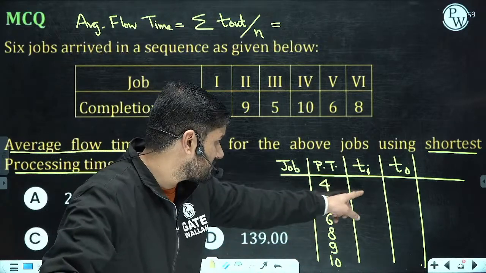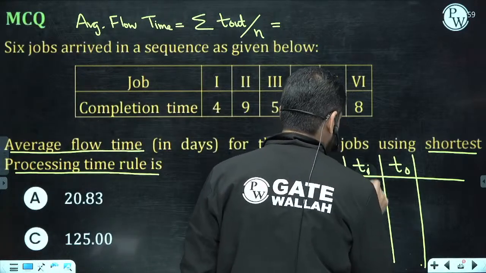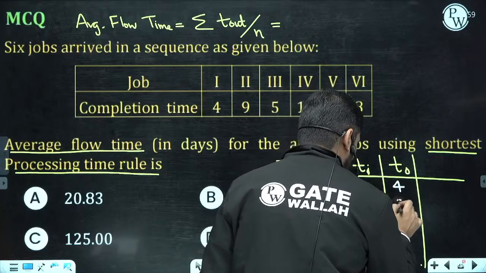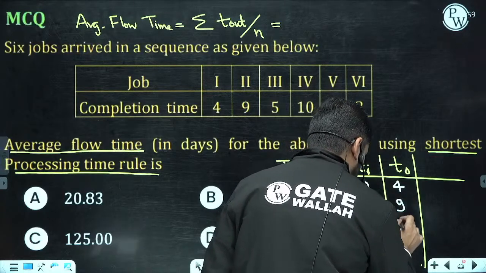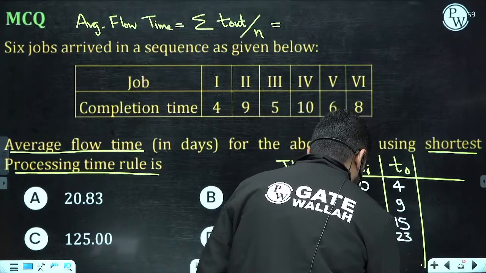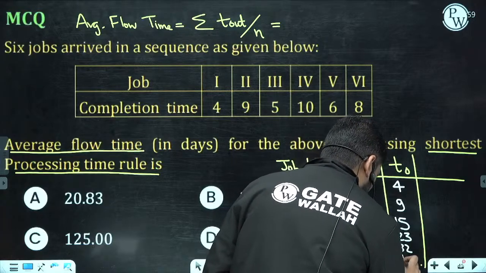So this plus this becomes T out. So let us run the machine and start it. 0 to 4, 4 to 9, 9 to 15, 15 to 8, 23, 23 and 9, 32, and 32 and 10, 42.